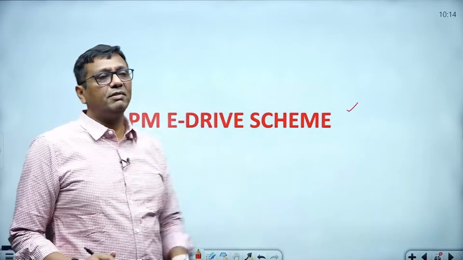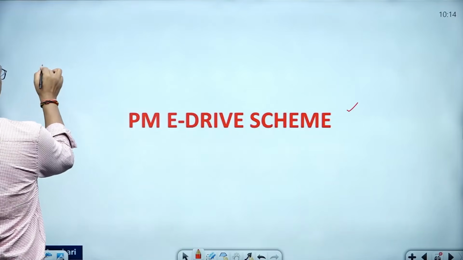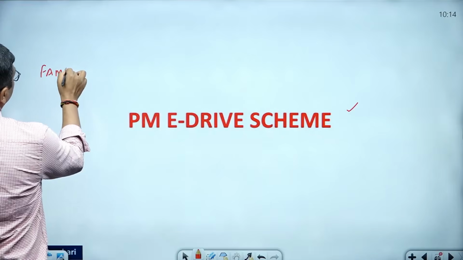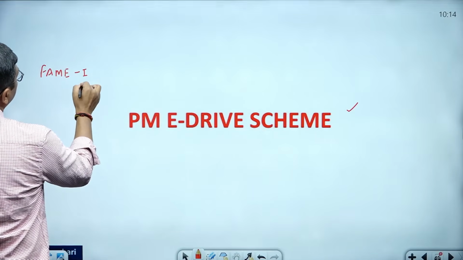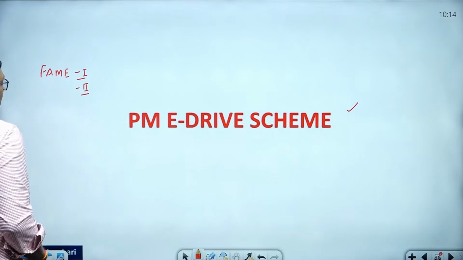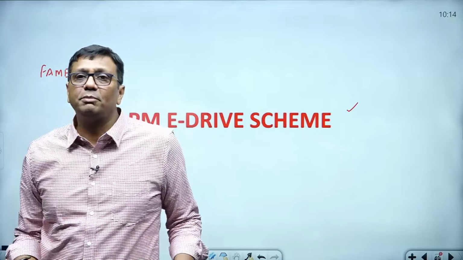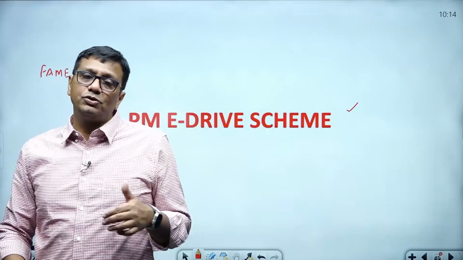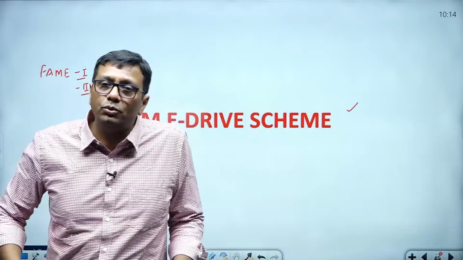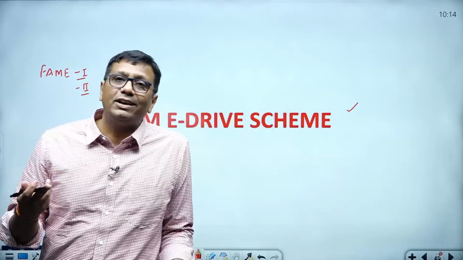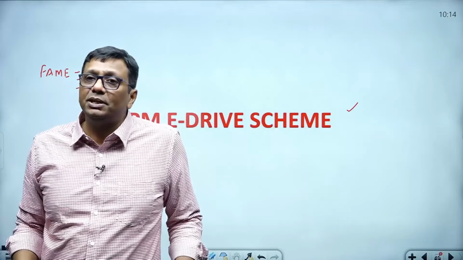Before PM E-Drive, there was another scheme, the FAME scheme. Okay, FAME scheme, FAME 1 and FAME 2. FAME 1 was introduced in 2015 and expired, and further FAME 2 was introduced in 2019. And when the FAME scheme expired, the government switched to a new, big scheme to introduce EVs and create interest among people for EVs, as the PM E-Drive scheme.